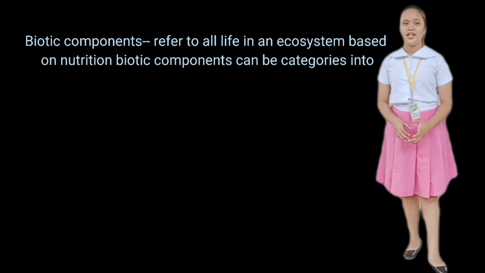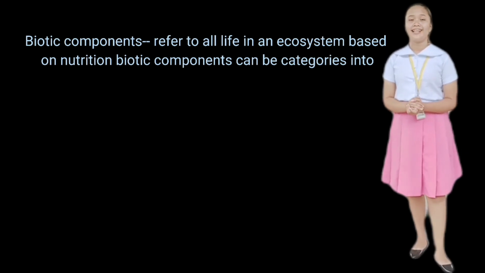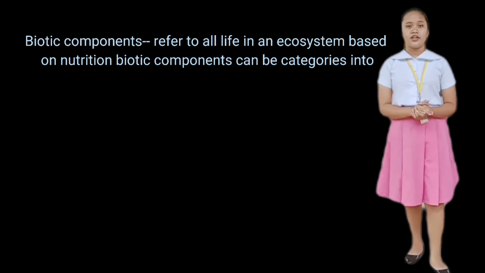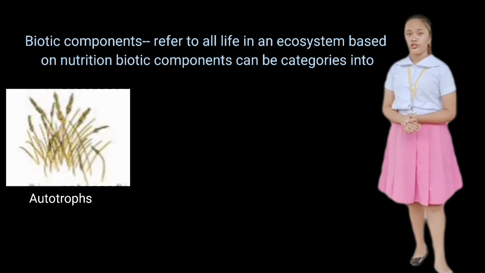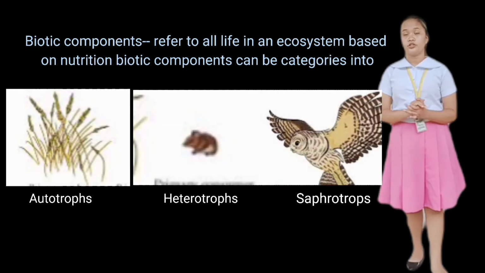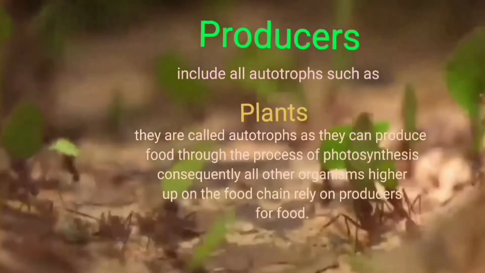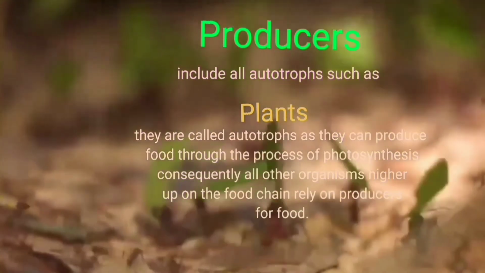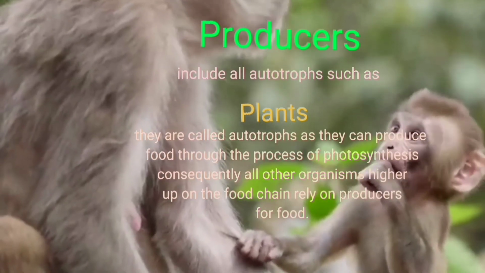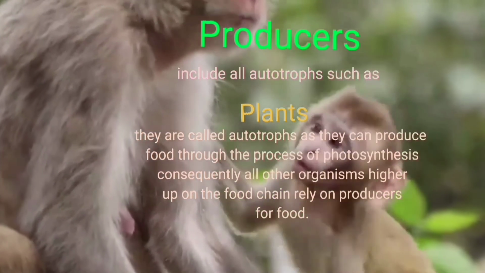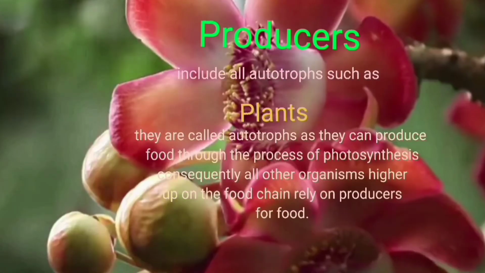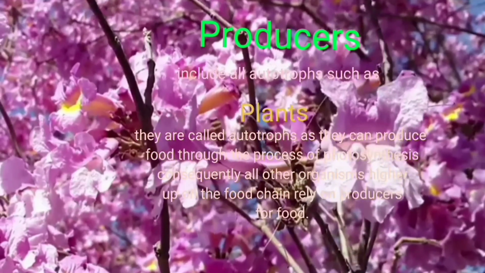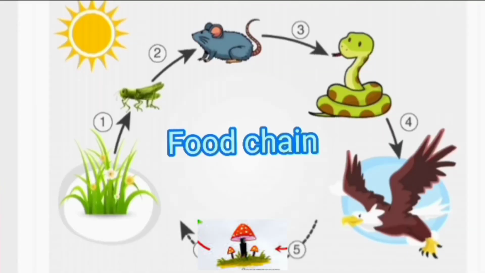Biotic components. Biotic components refer to all life in an ecosystem. Based on nutrition, biotic components can be categorized into autotrophs, heterotrophs, and saprotrophs, or decomposers. Producers. Chain relies on producers for food.